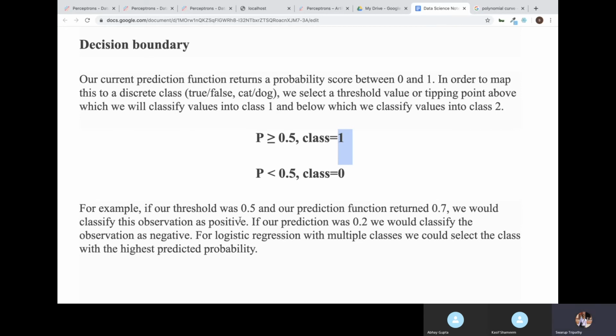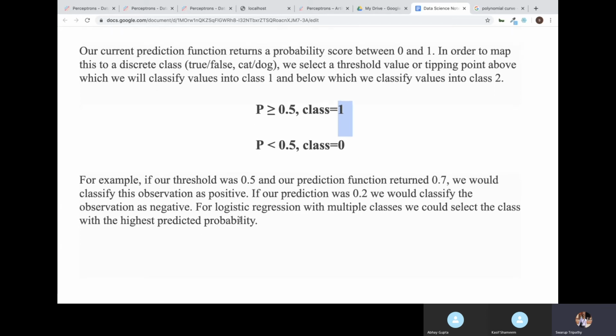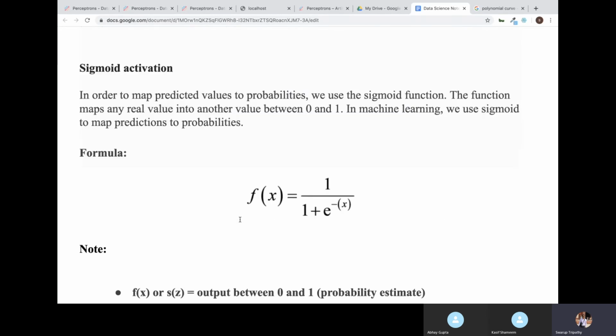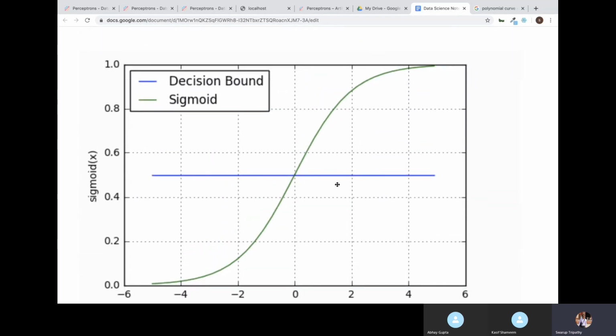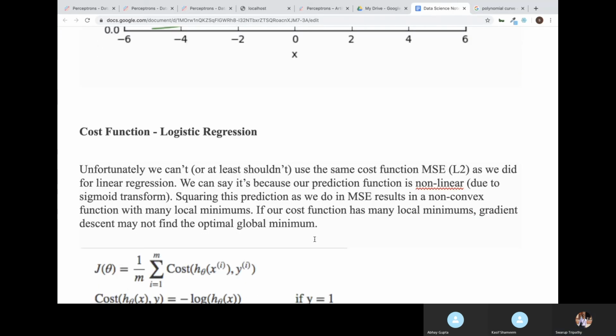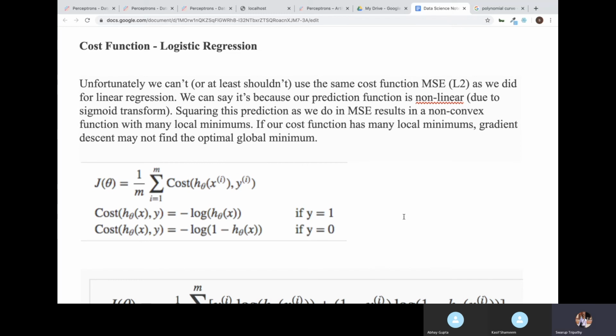In logistic regression also, by default it means 50%: more than a 50% chance, you will say class 1, less than that, class 0. So now if you see, this is the decision boundary. Based on the decision boundary, you have to tell; this decision boundary will always be at the center. Any other doubt on that? No.